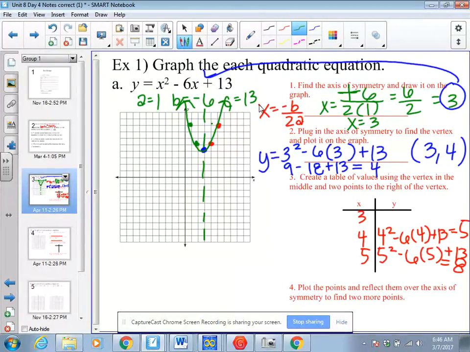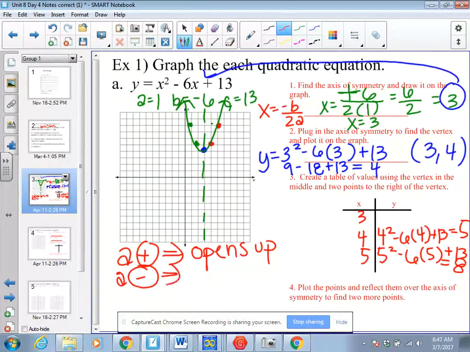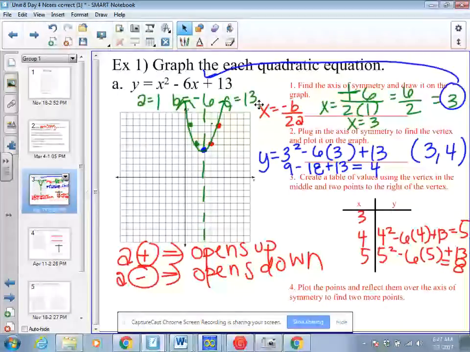It makes sense that it opens this way because, if you remember, your a value tells you which way the parabola opens. So if a is positive, that means it opens up. If a is negative, that means it opens down. Make a little note by that, keep that in mind.